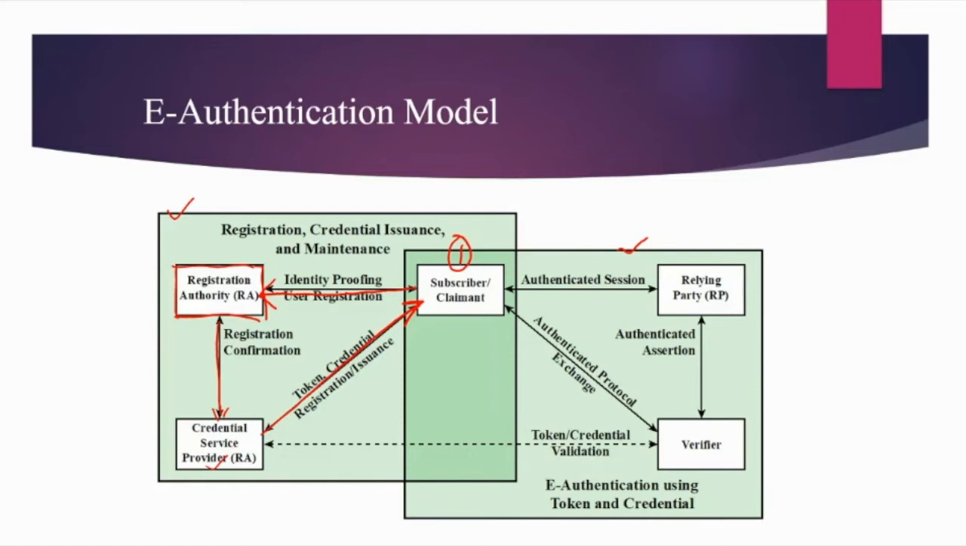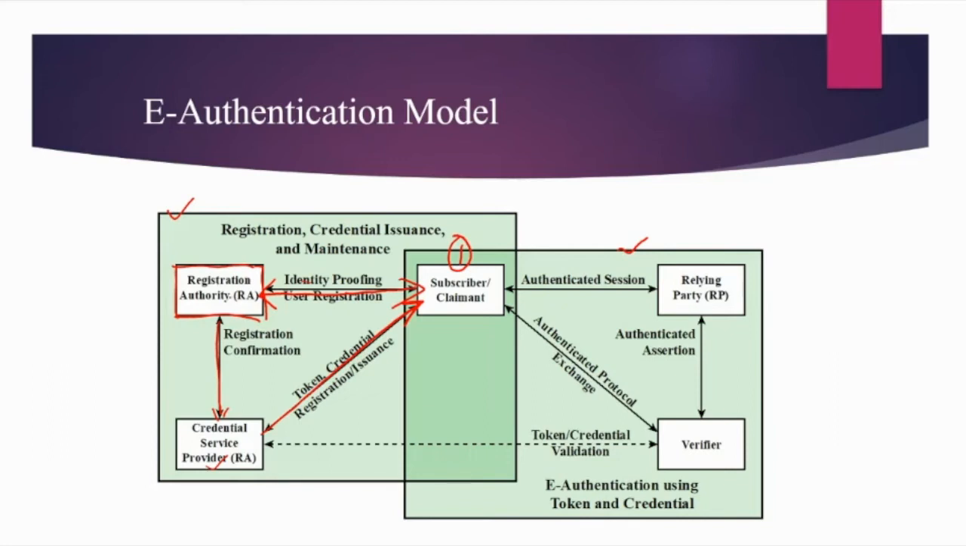Now the token may be issued by the CSP and will go to the subscriber, and whenever the subscriber needs to authenticate himself, he will show these credentials which are provided to him by the CSP. So the first step is the user approaches the registration authority. The registration authority in turn asks for some identity or something of that kind. So there is communication to and fro.